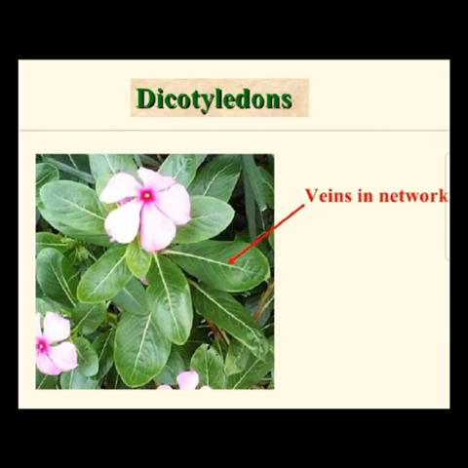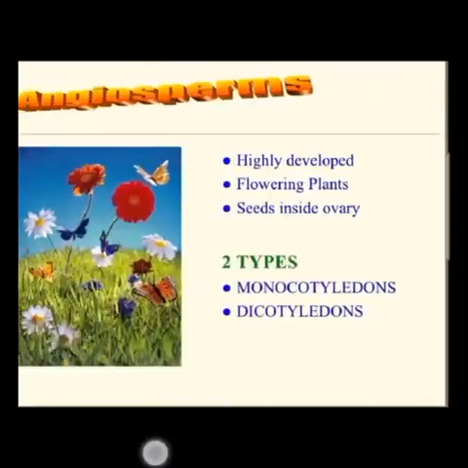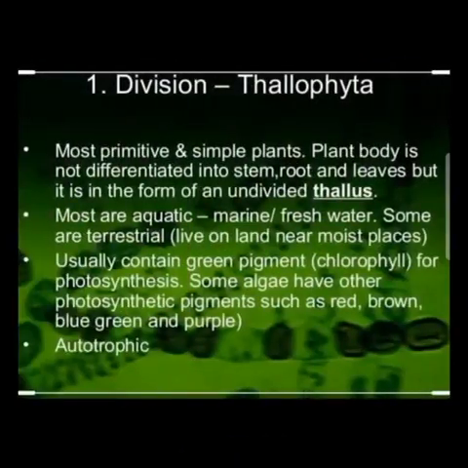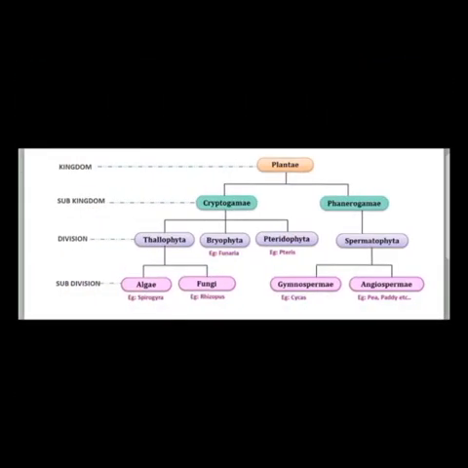Hope you all understand all this. We will do one quick revision again. What are the basic differentiations of all these different types of plant classification? First, thallophytes. They are not well developed plants. In this, algae are included. They don't have well developed stems, roots, nothing. And they grow in water.